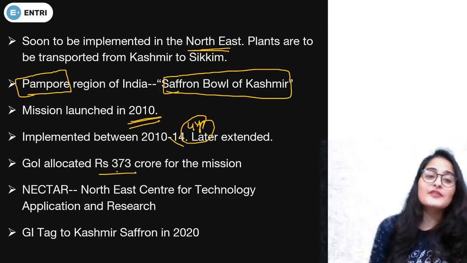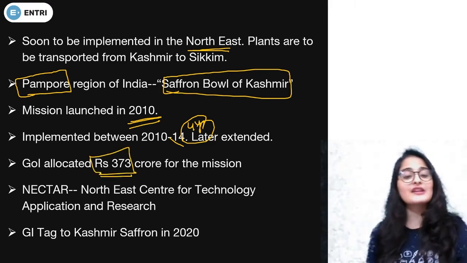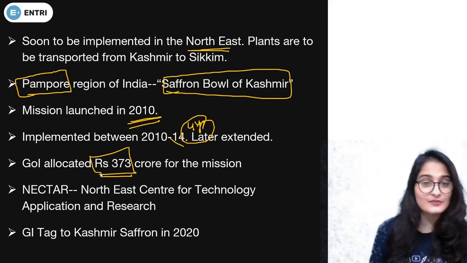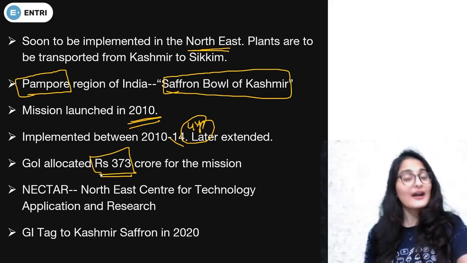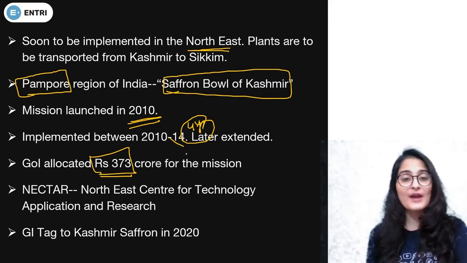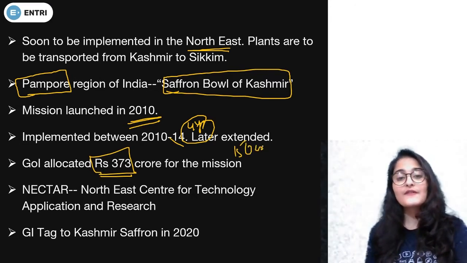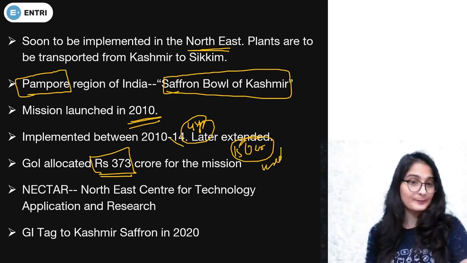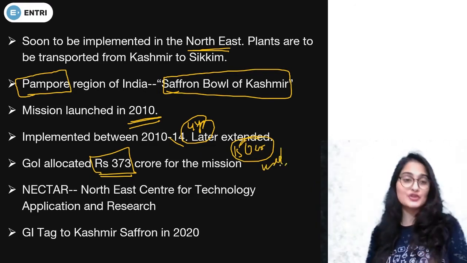Now, the Government of India has given a fund of 373 crores for this mission, but have they consumed it all? No, not even half. Only 150 crores have been used. The rest is still lying to be used.